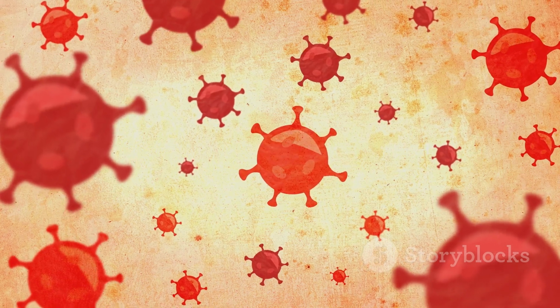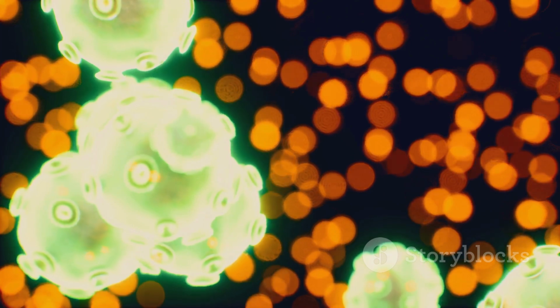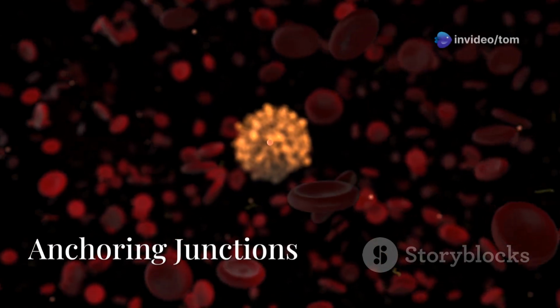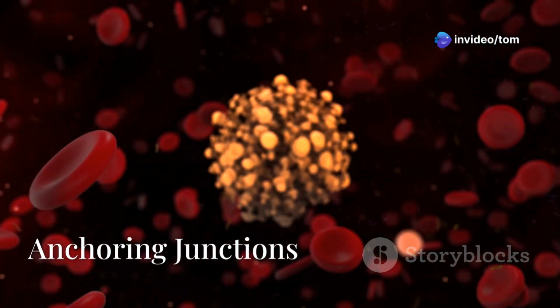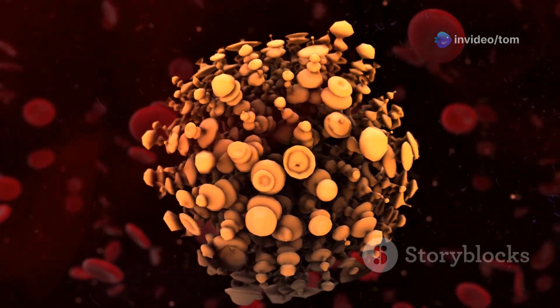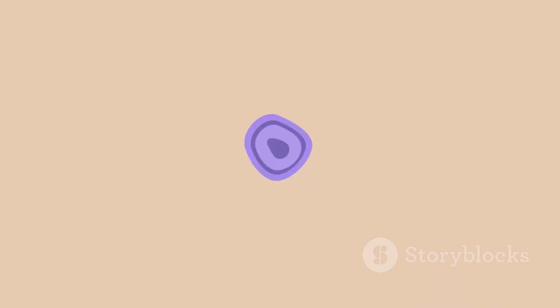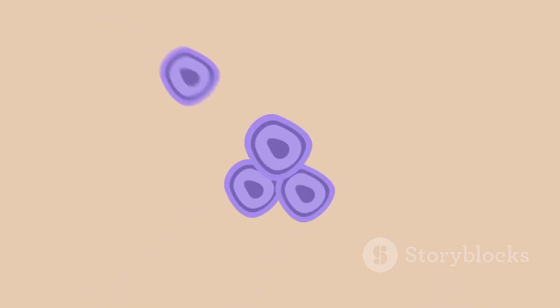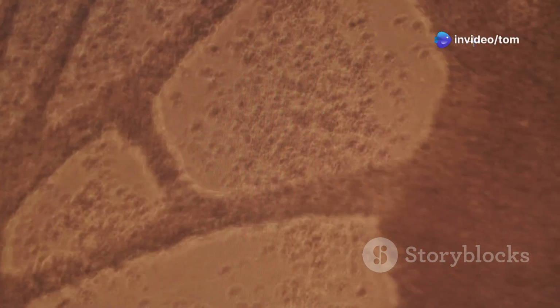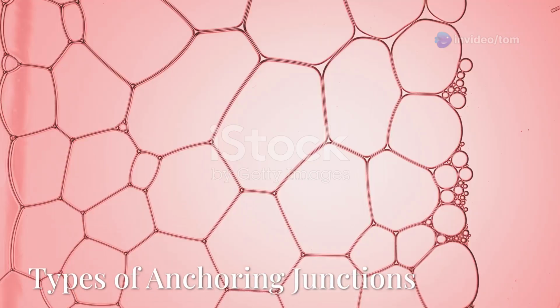Anchoring junctions are the junctions which provide strength to the cells by acting like mechanical attachments. These junctions provide firm structural attachment between two cells or between a cell and the extracellular matrix. Anchoring junctions are responsible for the structural integrity of the tissues and are present in the tissues like heart muscle and epidermis of skin, which are subjected to severe mechanical stress.